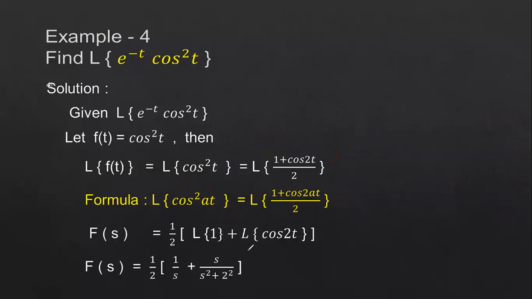If you apply this formula here, the Laplace transform of cos squared t is equal to the Laplace transform of (1 plus cos 2t) by 2. So here in the denominator, 2 is a common term.